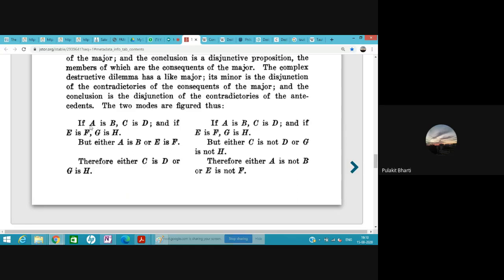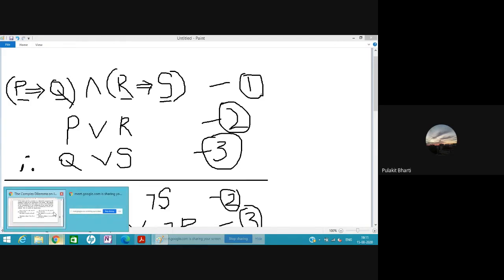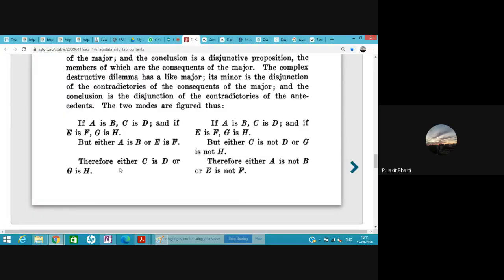So the first major premise is: if A is B, then C is D, and if E is F, then G is H. This is the first premise. But either A is B or E is F, that is either P or R. This was our simple either P or R, therefore either Q or S. This was our simple dilemma.